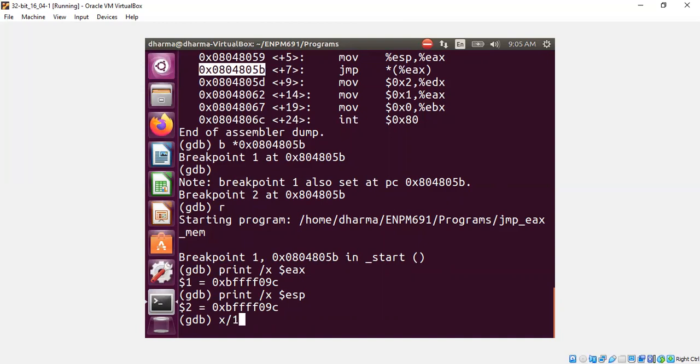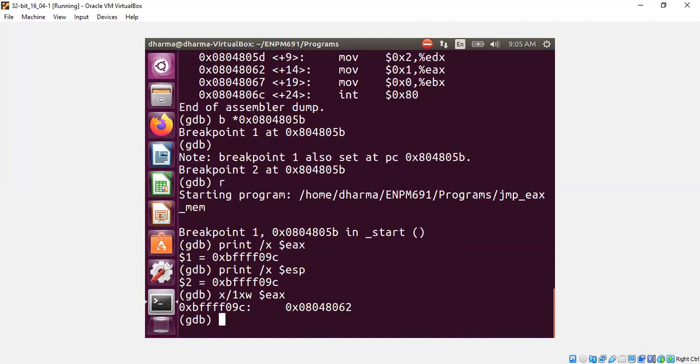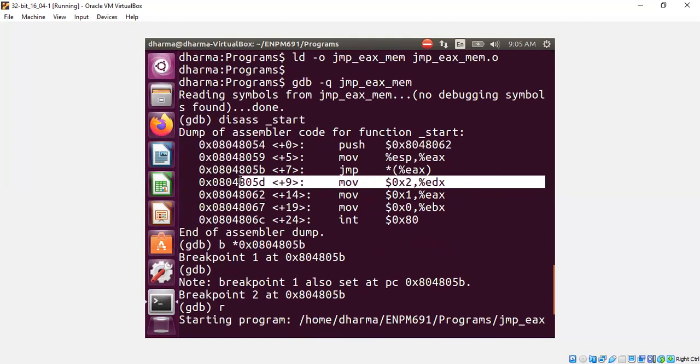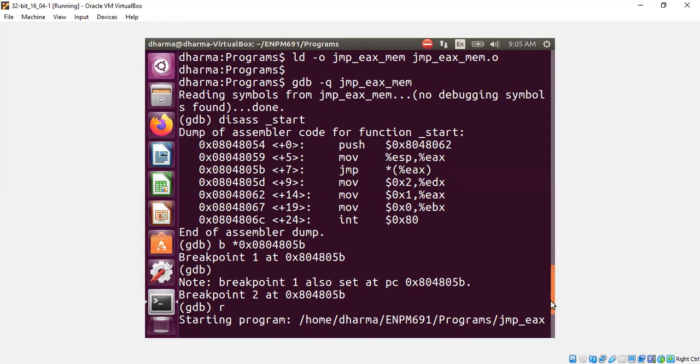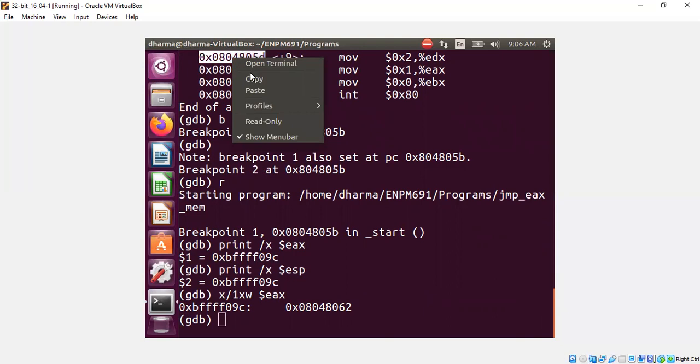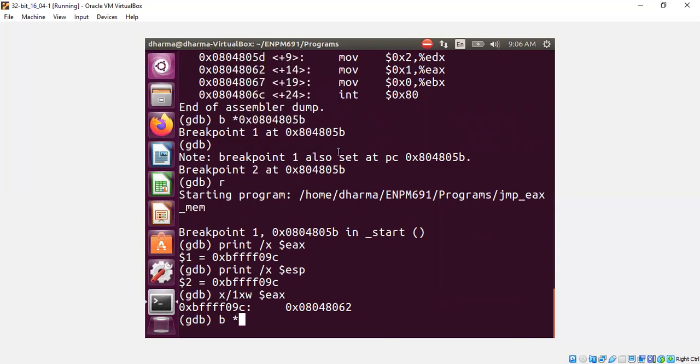But if you now examine what is there in EAX, it should point to the address of the code, which is the address that we placed. You see here, it's the address that we placed, which is this instruction. So it should skip the move statement. If you put a breakpoint at the move statement, it should not hit.